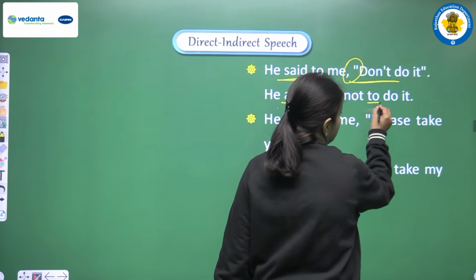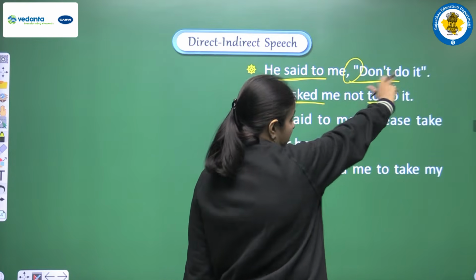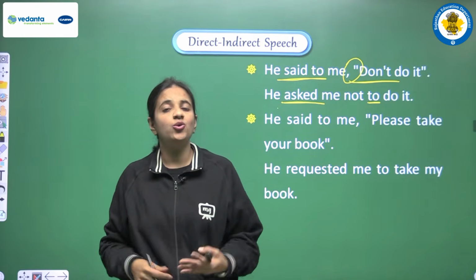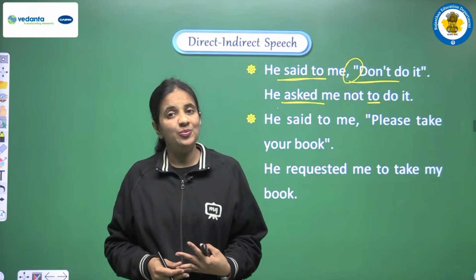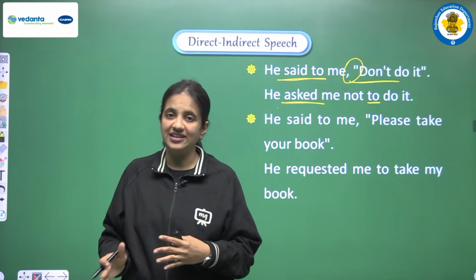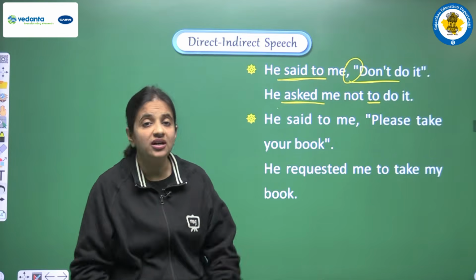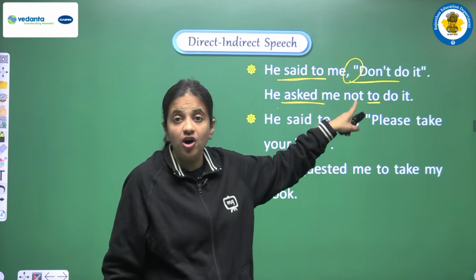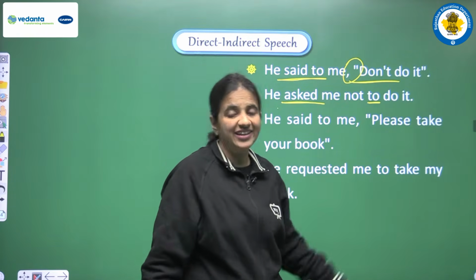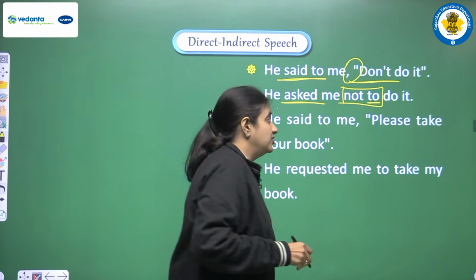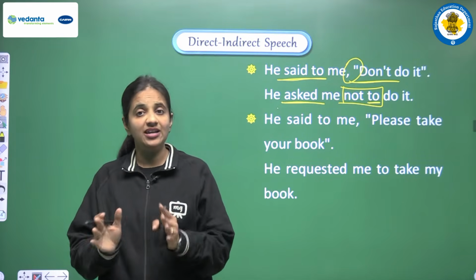So our conjunction is to, but because it's a negative sentence, in the indirect speech also we have to maintain the negative structure of the sentence, and for that we have to add one negative word. So here we are using not, and where do we have to add not? Not will be there just before to. So this is the thing that we have to be very careful about.